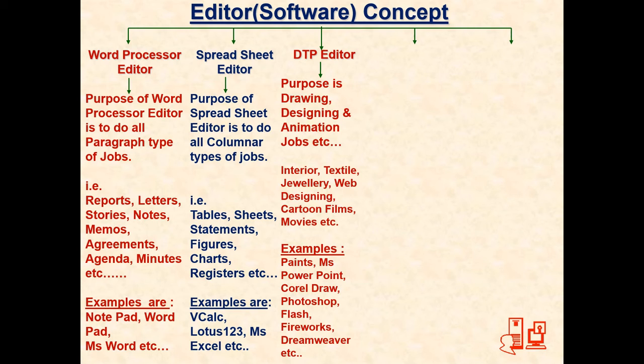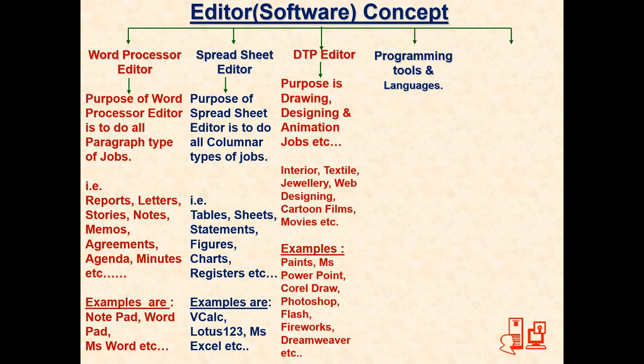But then comes the fourth category. The question comes: for every job you need a software. It is a hardware and software which does our job. So to write a letter I need Word, to create a statement chart I need Excel, to do a presentation I need PowerPoint. But then the question comes: how can Word, Excel or PowerPoint do this job? Who had developed this Word, Excel and PowerPoint?